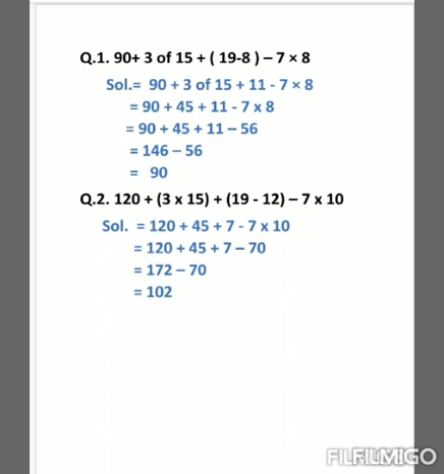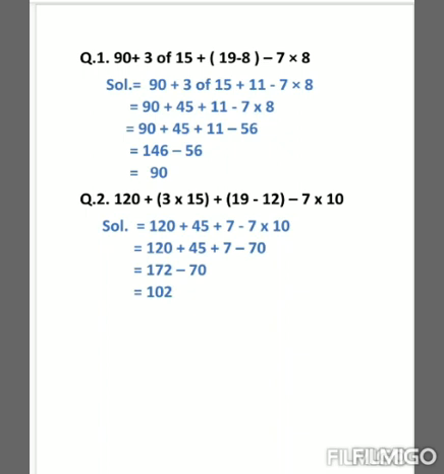When of is given, that means what? Multiplication. So 3 multiplied by 15 is equal to 45. So in the next step we will write 90 plus 45 plus 11 minus 7 multiplied by 8. Now after solving the of expression, what do we solve? We solve the multiplication. So 7 multiplied by 8 is equal to 56. So in the next step we will write 90 plus 45 plus 11 minus 56.